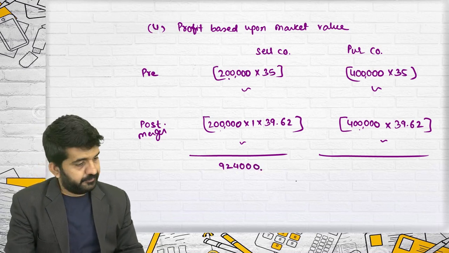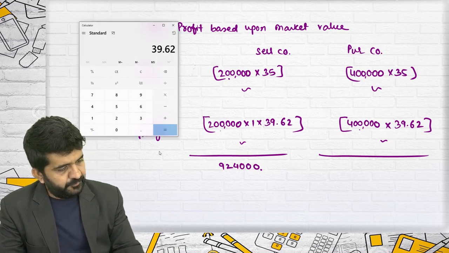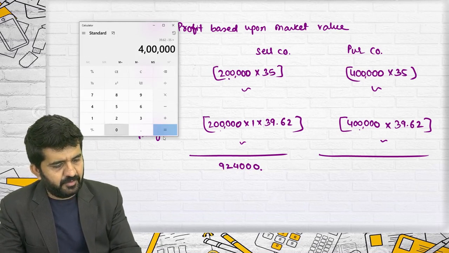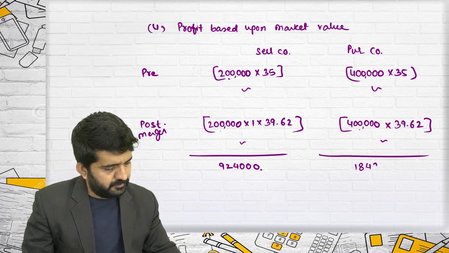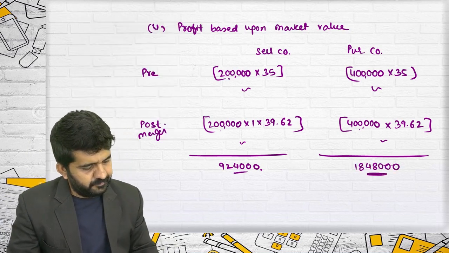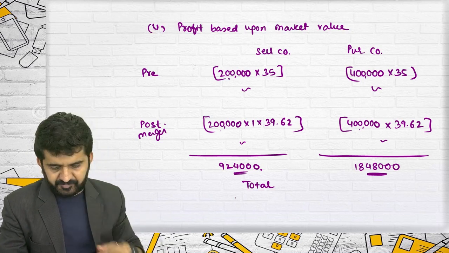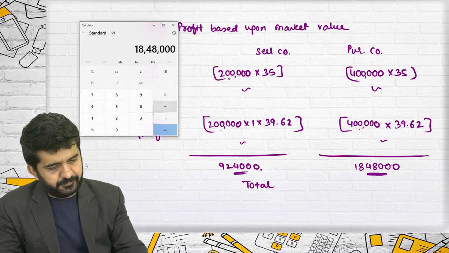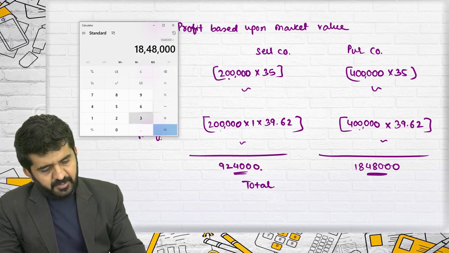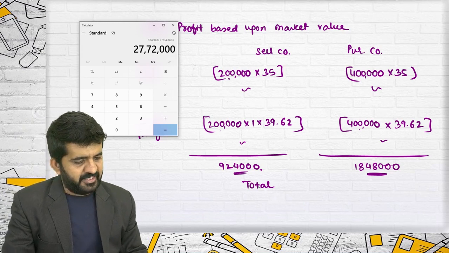This is 39.62 minus 35 multiplied by 4 lakhs. It is 18,48,000. Total is 18,48,000 plus 9,24,000. It is 27,72,000.